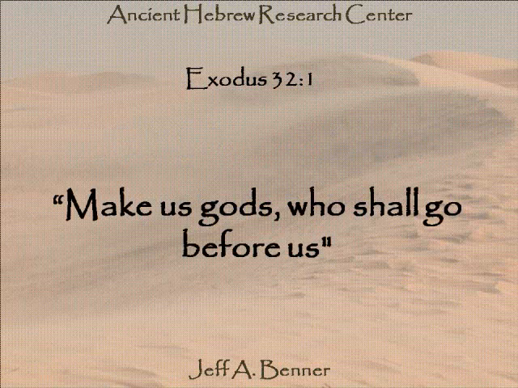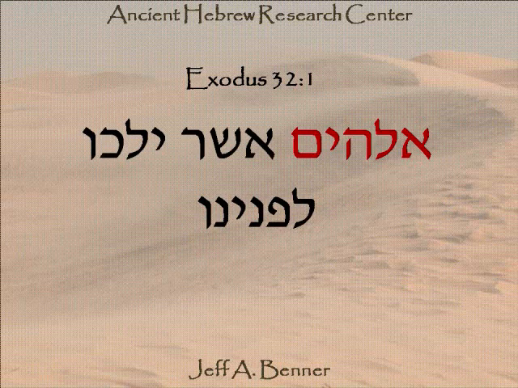Exodus 32 verse 1. Make us gods who shall go before us. Here we have the word gods. In the Hebrew this reads Elohim asher yelchu lifanecha. And that means Elohim which walked before us. Now here we see the word Elohim, which is a plural, but the verb is yelchu.